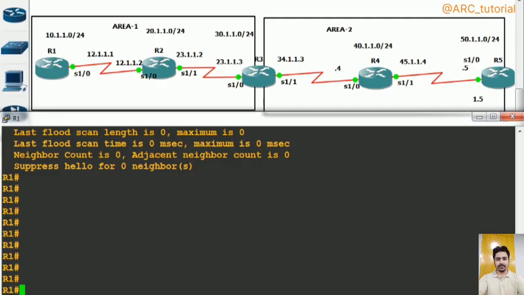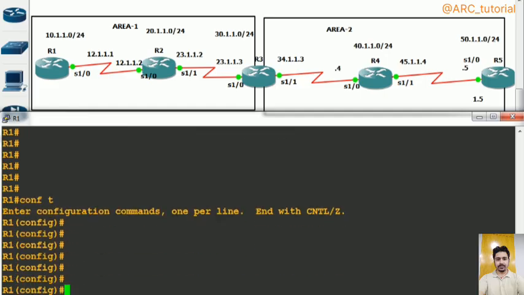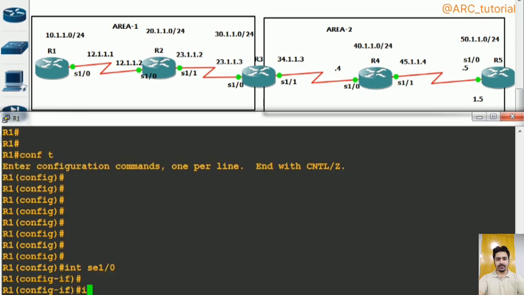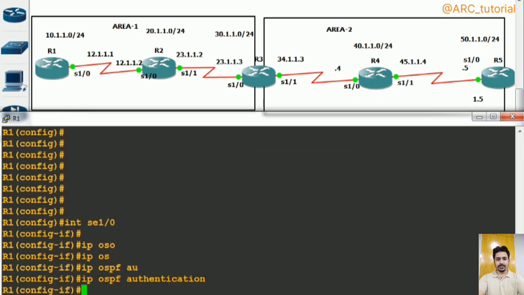So now let's configure this authentication here on R1. It is very simple. Interface S1/0. If you want to configure plain text authentication, the very first command will be ip ospf authentication and enter. This command is used to enable type 1 authentication on this interface of this router, right?